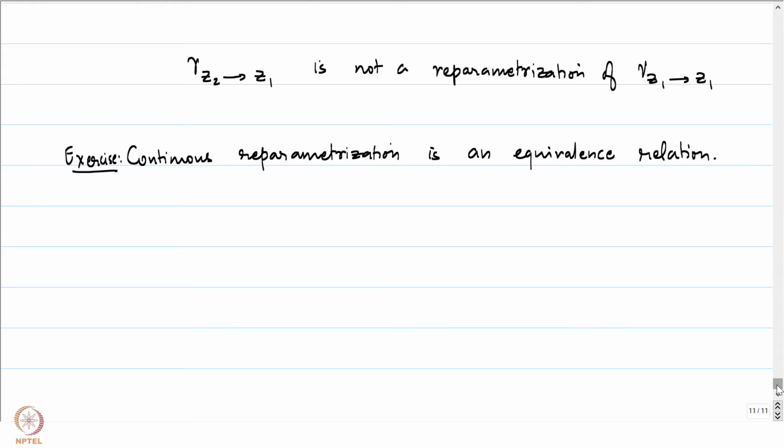Okay, let us get back to the non-example of a continuous reparameterization which was given above. Gamma Z2 to Z1 is not obtained as a continuous reparameterization of Z1 to Z2, the straight lines, because the initial and the terminal point don't match. However, this is exactly what we refer to as the reversal of a curve gamma. Let me define that for you.